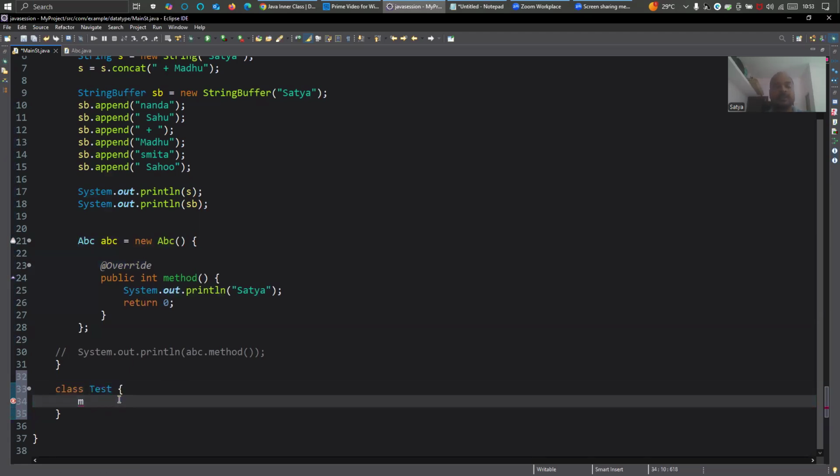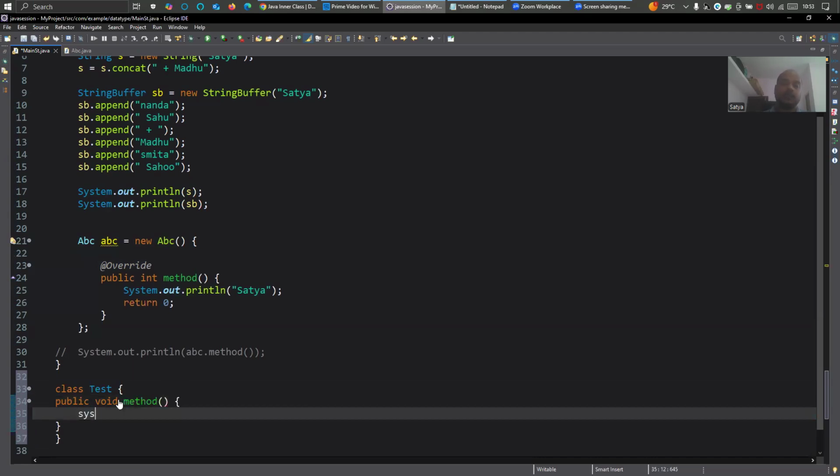Inside this Test class, I'll create a method. Let's say public void method, and in this I'll have a print statement. And I'll try to print that here also.